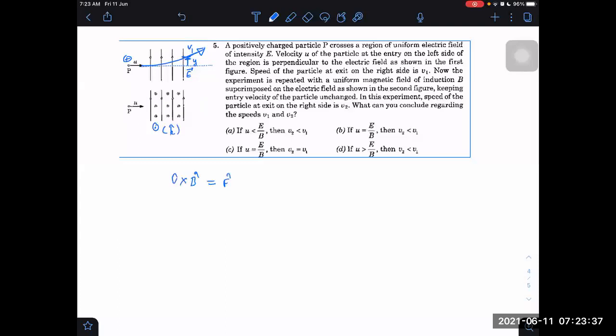V cap is along minus i cap here, and B cap is along k cap. i cross k is minus j. So it is minus j only. Downwards. Minus j it will be. Downward force is acting.